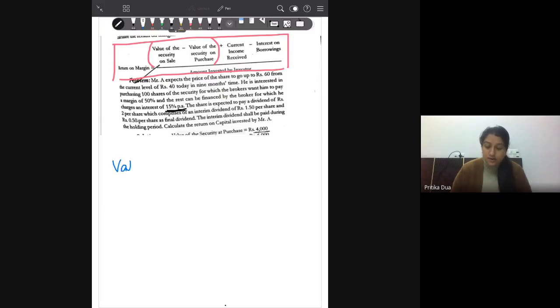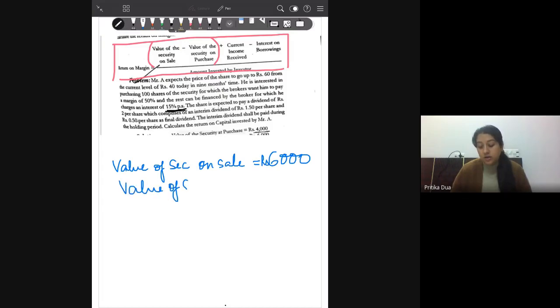So first is value of security on sale. So 60 into 100, 6,000 will be the value of securities on sale, while value of security on purchase, you are planning to purchase at 40.